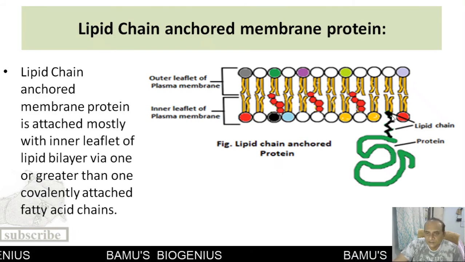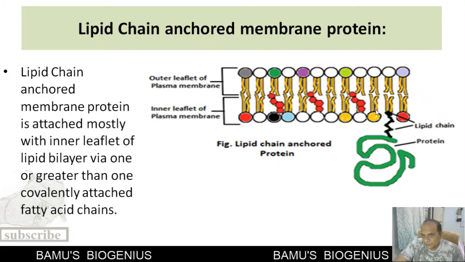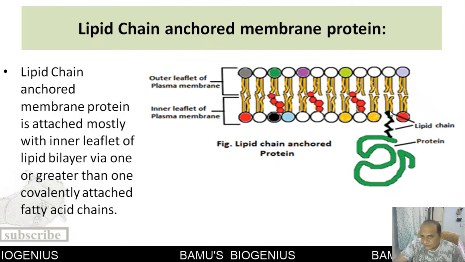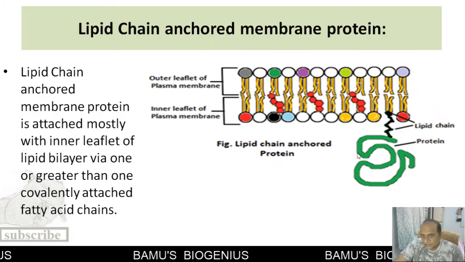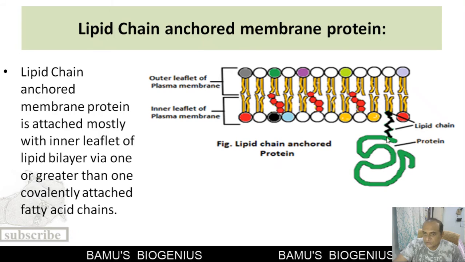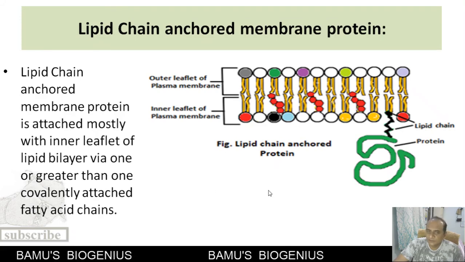You can see here, this is the lipid chain, and this lipid chain is attached to a phospholipid or lipid molecule that is present on the inner leaflet of the plasma membrane. To this lipid chain, proteins are attached. So they attach with the lipid chain by forming a covalent bond. And this is the lipid chain anchored membrane protein.